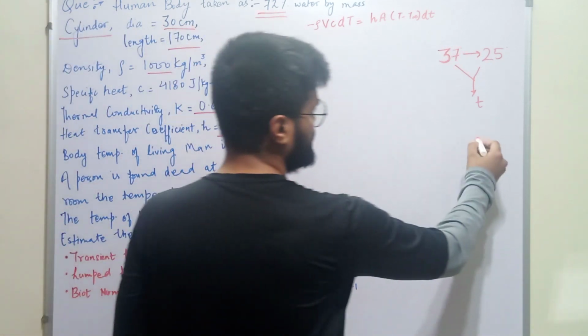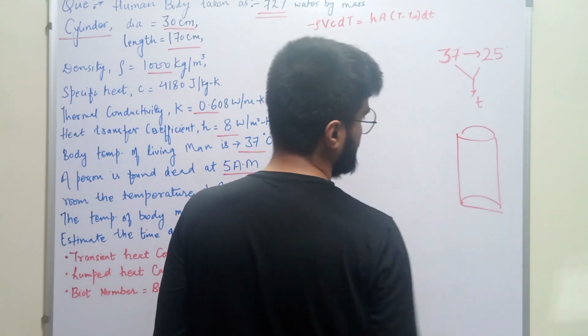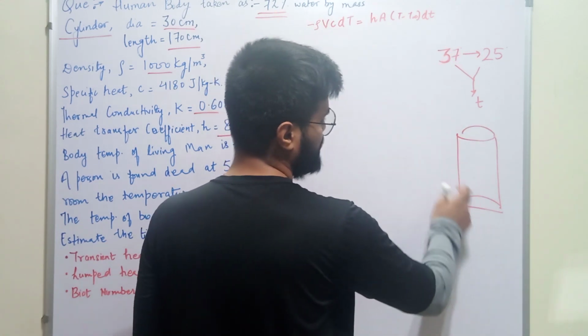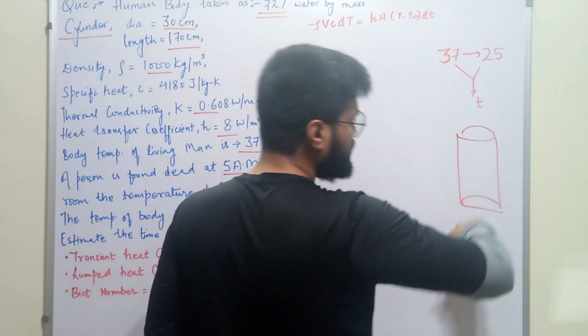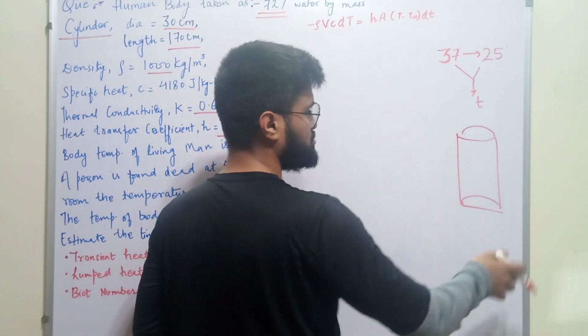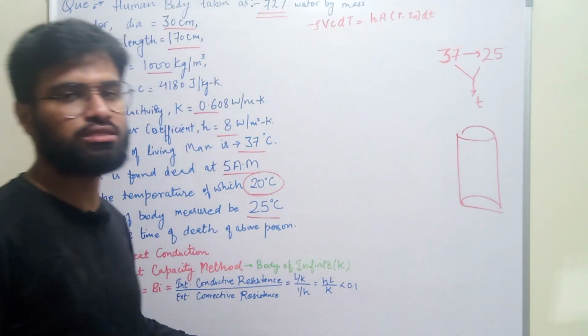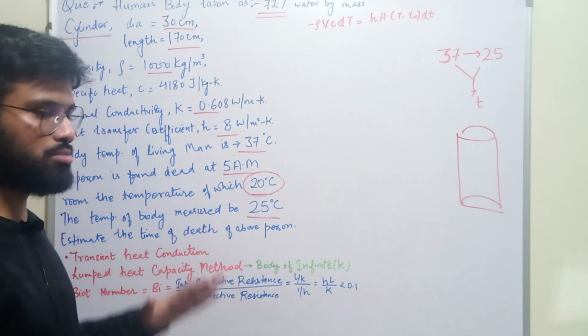For example, here we have considered that the body is cylindrical. Consider this is that body. We know the diameter, we know the length, and the temperature everywhere, at any point, at any time will be 37 degrees Celsius. After some time, 36, so everywhere it will be 36 degrees Celsius. This is the concept of the lumped heat capacity method.